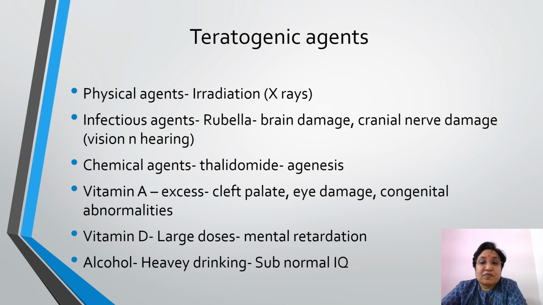Some of the examples of teratogenic agents are physical agents like irradiation or X-rays, infectious agents like rubella, which causes brain damage and also cranial nerve damage, chemical agents like thalidomide. Vitamin A in excess may cause cleft palate, eye damage, and congenital abnormalities. Vitamin D in excess may cause mental retardation, and alcohol, heavy drinking, may cause subnormal IQ in the children.